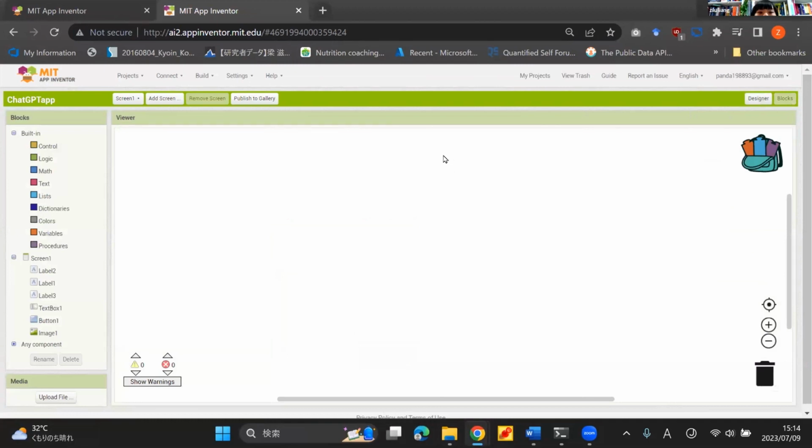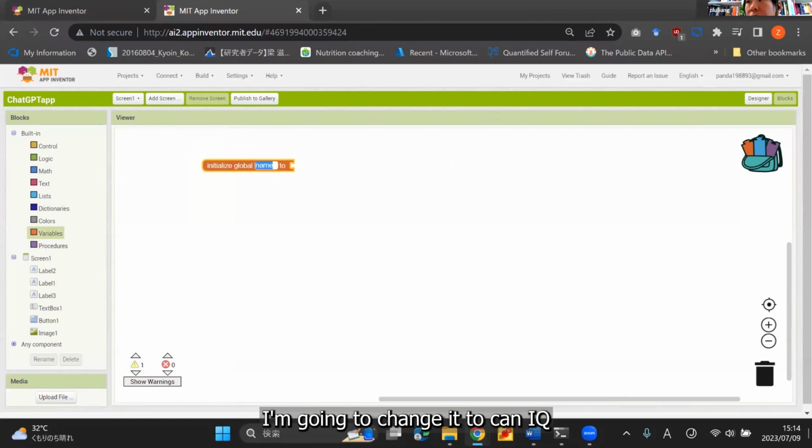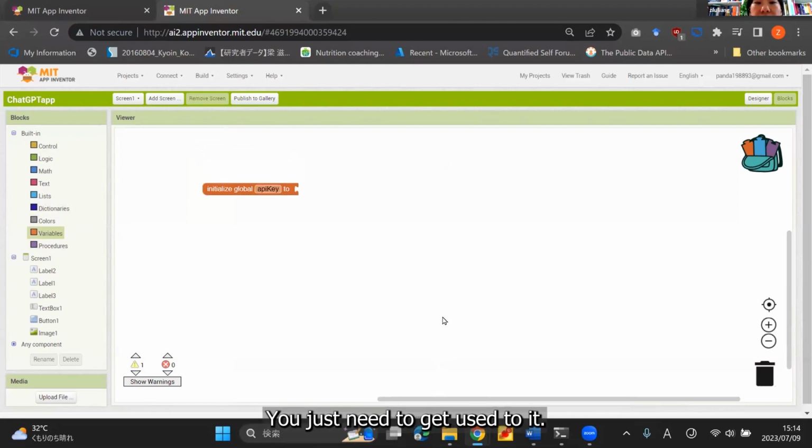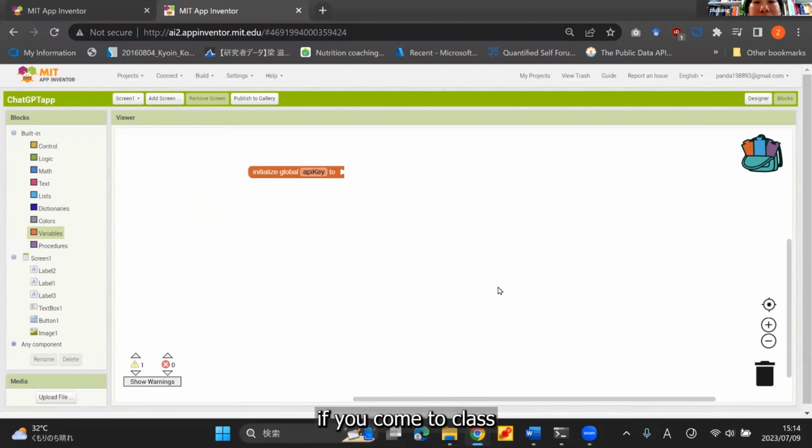First, we need to create a variable that holds our API key. So you click on the variables. You need to initialize a global variable. I'm going to change it to API key. If you don't understand everything, it's all right. You just need to get used to it gradually, or if you come to class, you'll learn all the details.